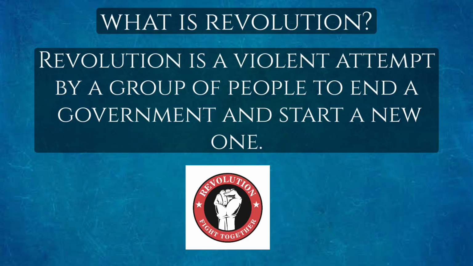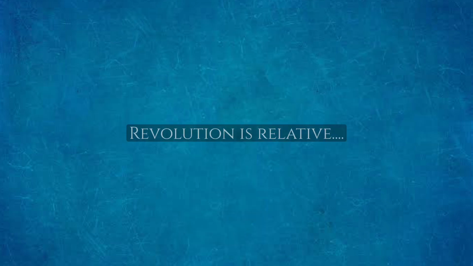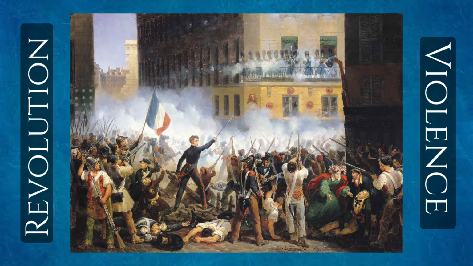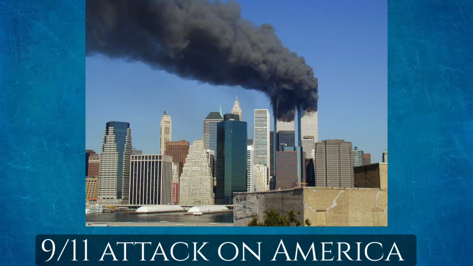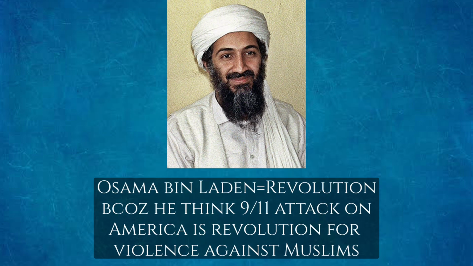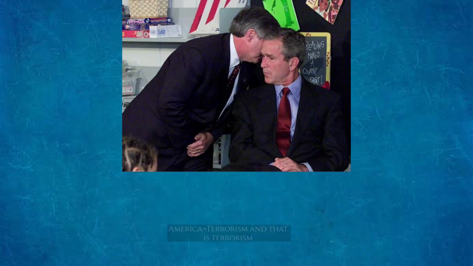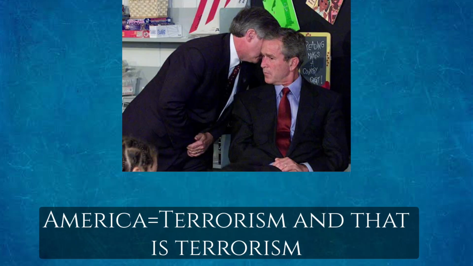First of all, let's talk about what a revolution is. Basically, a revolution is a violent attempt by a group of people to end the rule of one government and start a new one. And I think revolution is very relative, meaning a revolution for one is violence for another. The best example is the 9/11 attack. The 9/11 attack on the World Trade Center is a revolution for Osama bin Laden, but it is terrorism for America.